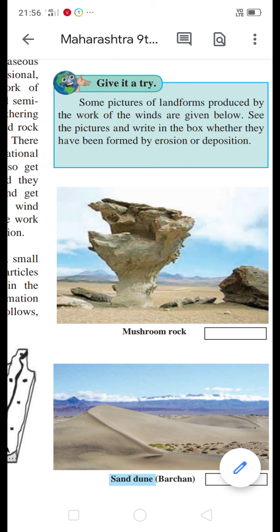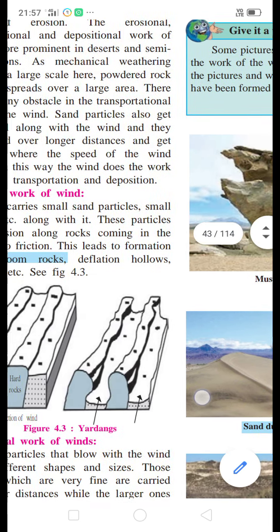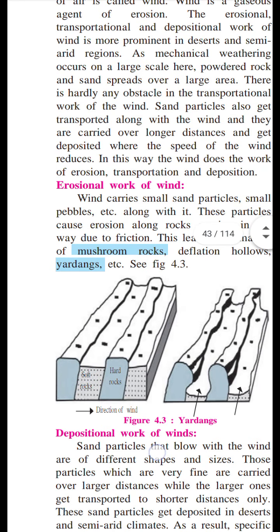Then deflation hollows and yardangs. Deflation means reduction. Hollows are not shown in a picture here, but these are created because of the erosion work of wind. Yardang also, see, here is the picture of a yardang.